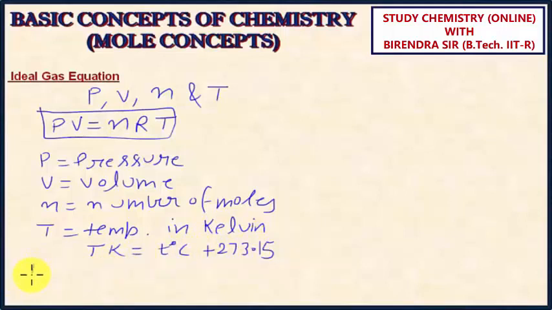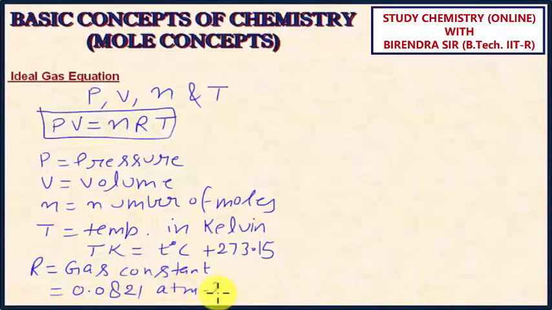Now the most important part, R. R is the gas constant. And depending upon the units of pressure, volume and temperature, the value of R is 0.0821 atm liter per mole per Kelvin. Here you can see the pressure must be in atmosphere, volume must be in liter, and the temperature must be in Kelvin if you want to use this value of R.